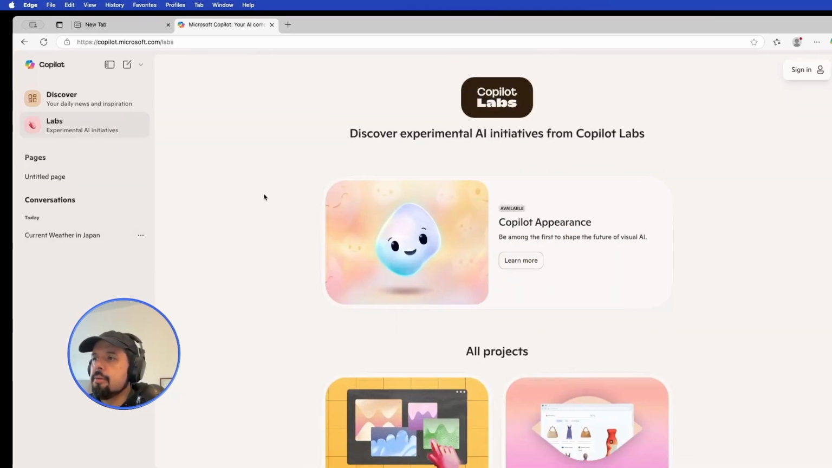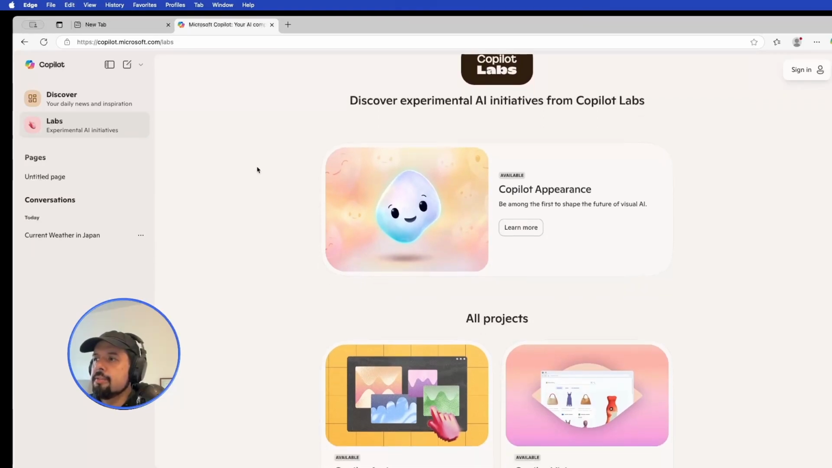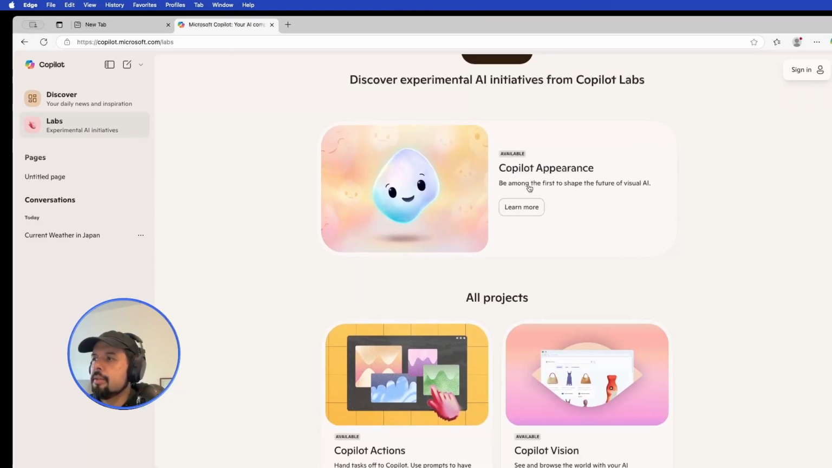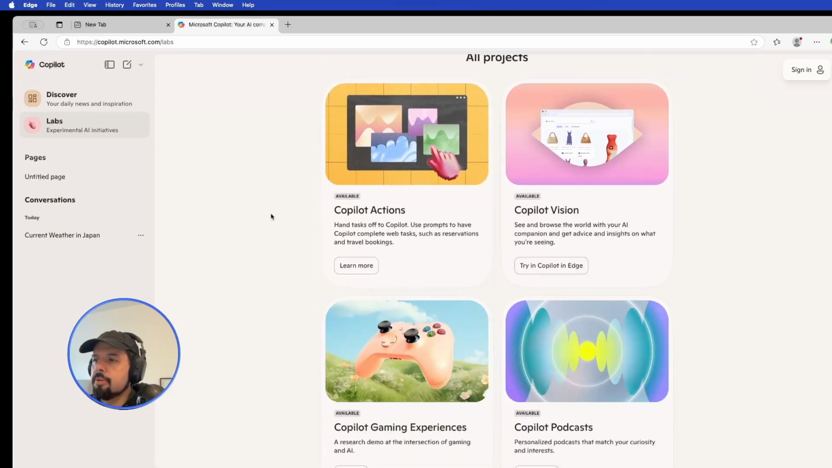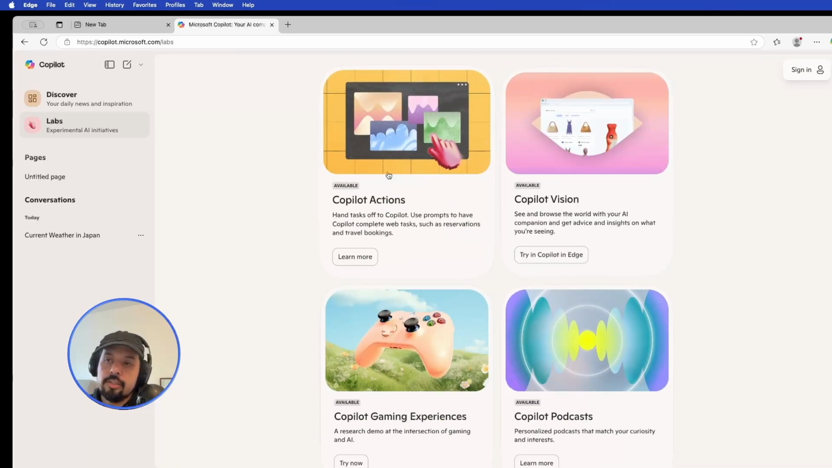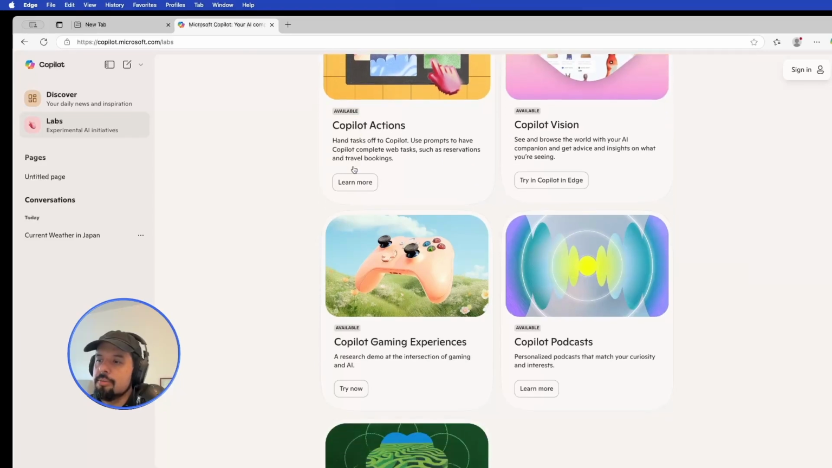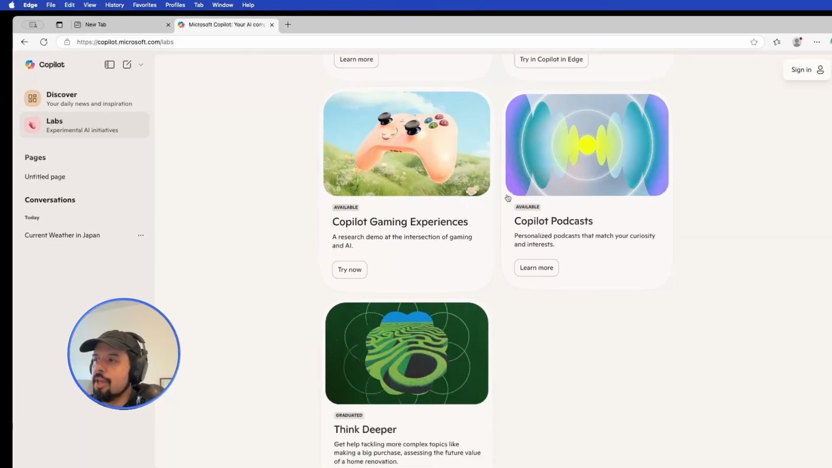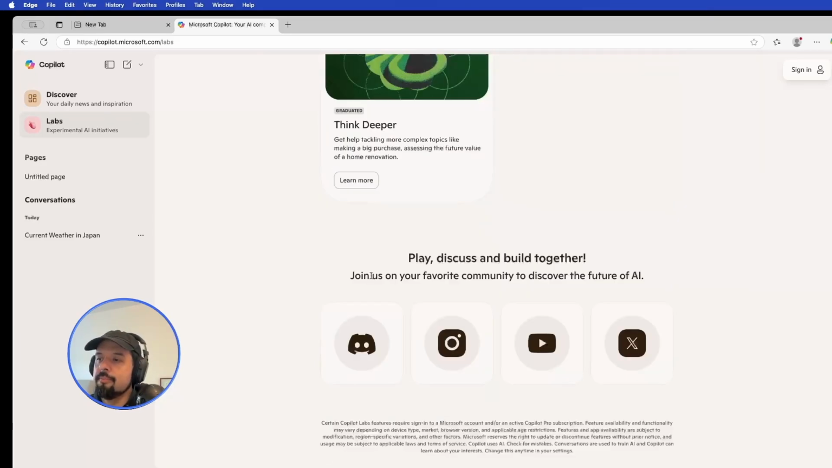Then labs, let's see what it is. Discover experimental AI initiatives from Copilot. Copilot appearance, some projects about Copilot. It tells you what they are doing. Vision is important. We will see it in the future. Also gaming, podcasts can be done, and thinking.